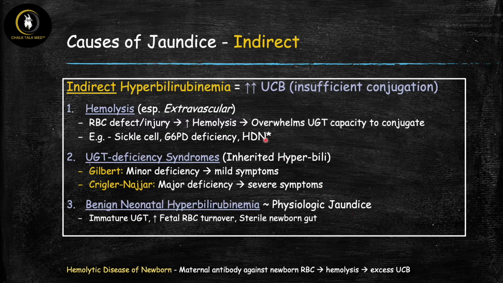And I talk more about this in a video that I actually have titled Hemolytic Disease of the Newborn, so you can check out that video to learn more about this. So that's cause 1 right here when you have hemolysis, so you're just producing too much unconjugated bilirubin.